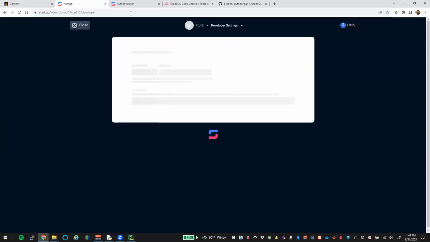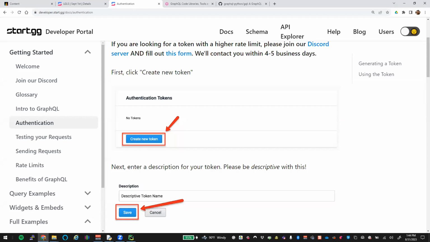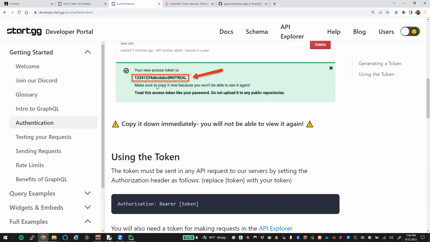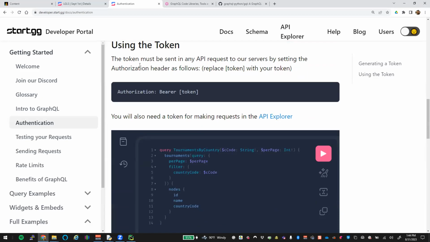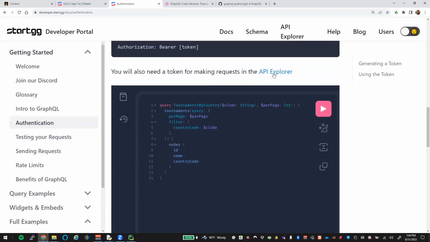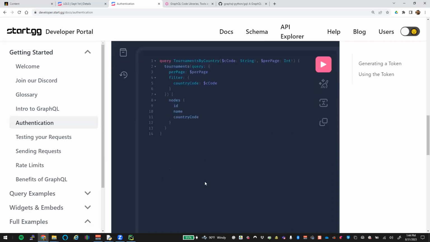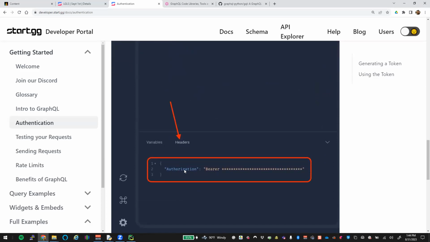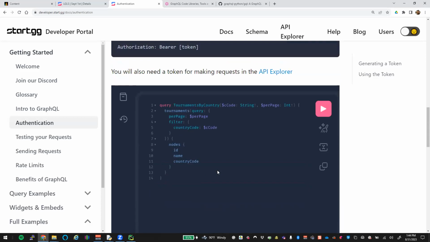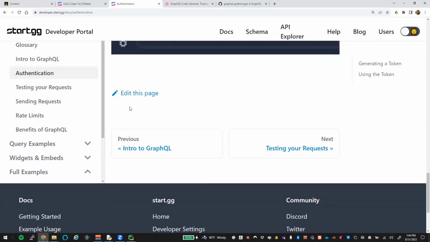Now that we have that token, let's look at authentication. It shows us how to build it. We got a token, write it down because they don't ever show it to you again. Then this token must be sent in any API request to the server using the authorization bearer token here. You'll need this token for making requests within the Explorer, etc. So this needs to be our header inside our query. Everybody see what it's asking for there?